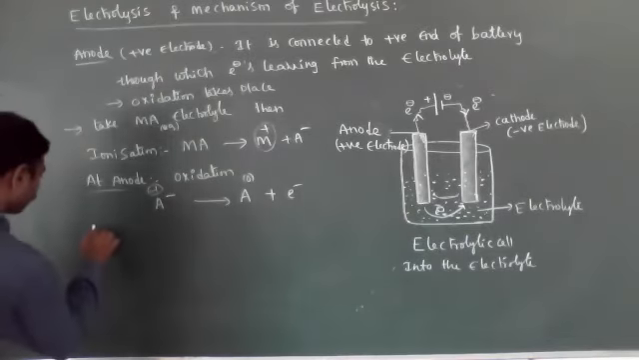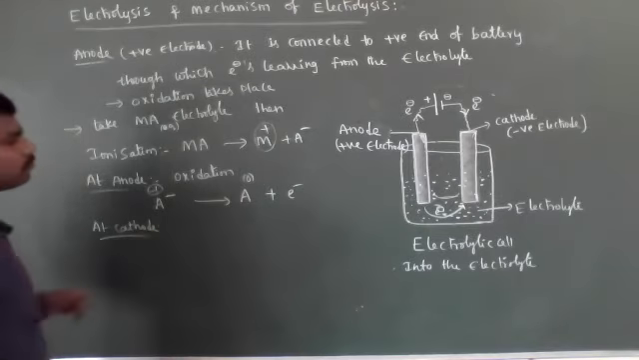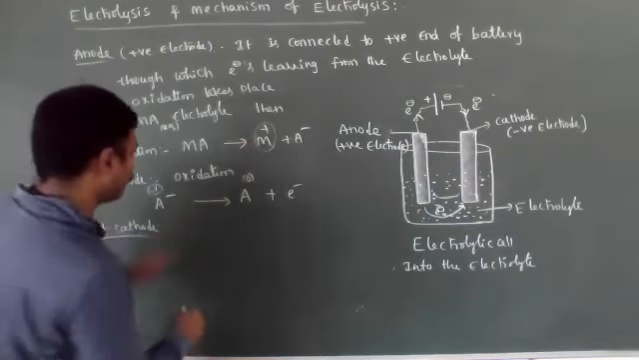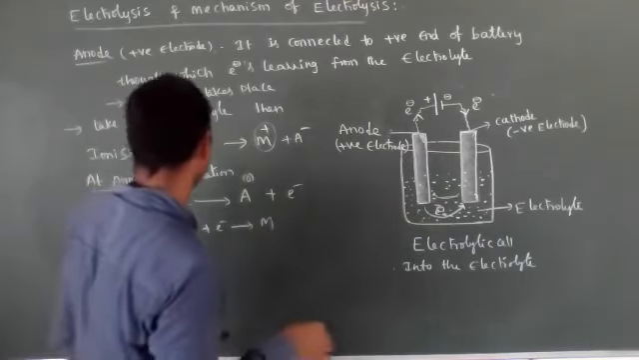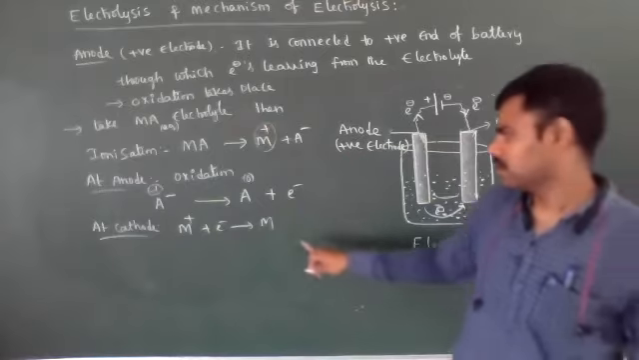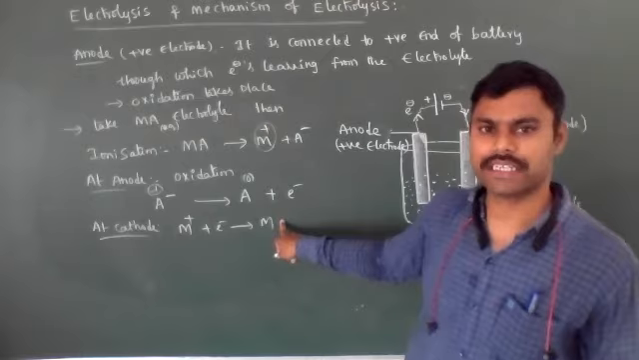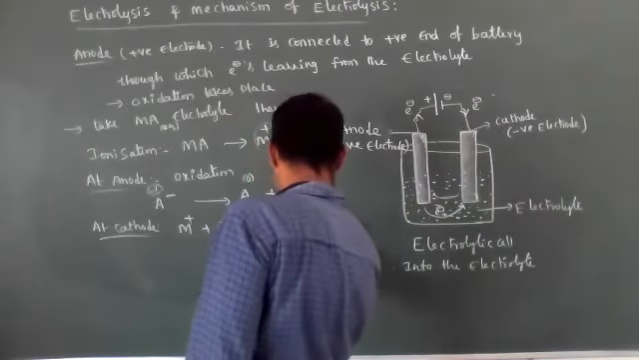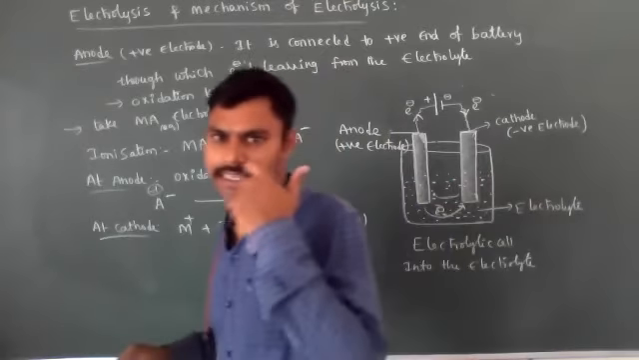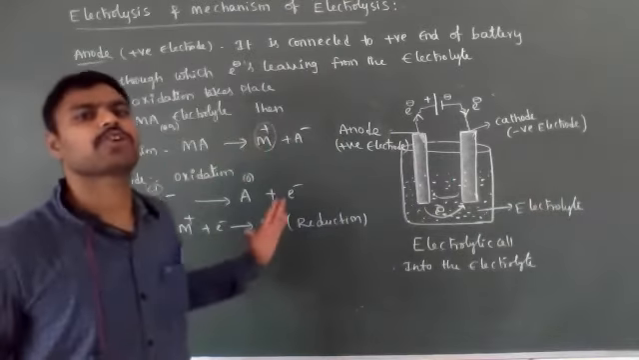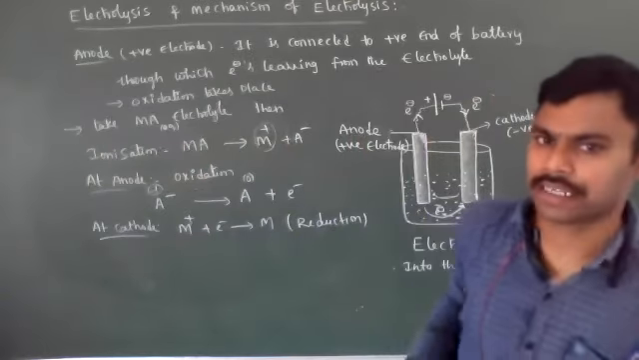Then those electrons move towards the cathode. What is at the cathode? At the cathode, positive ions are present. They accept the electrons and are converted into M. That is reduction, because M plus is converted to M with oxidation state 0, meaning the oxidation number decreases. That's what is called reduction. So in an electrolytic cell, both oxidation and reduction take place. That's why the electrolysis process is a redox process, or redox reaction.